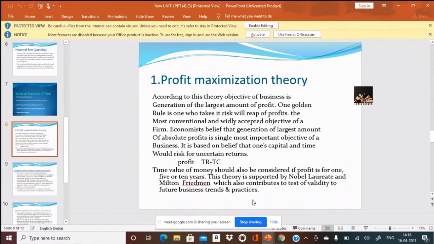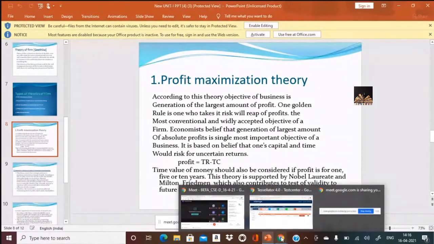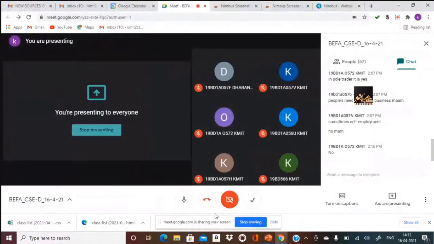It is so presently now. But by the time the project is over, we will be in the year 2006. So will this 5 lakhs be the same at the end of 2006? No. Why?